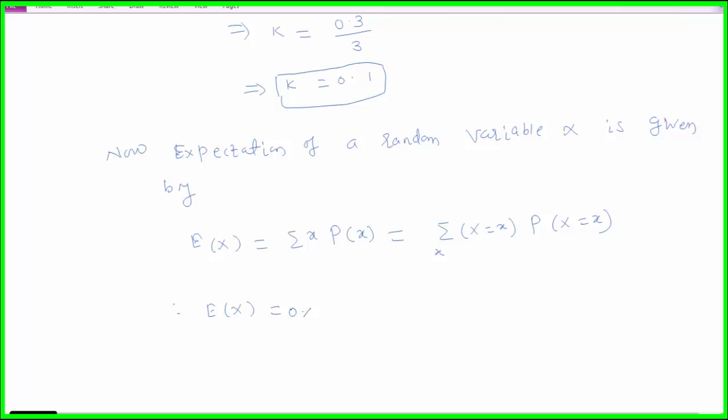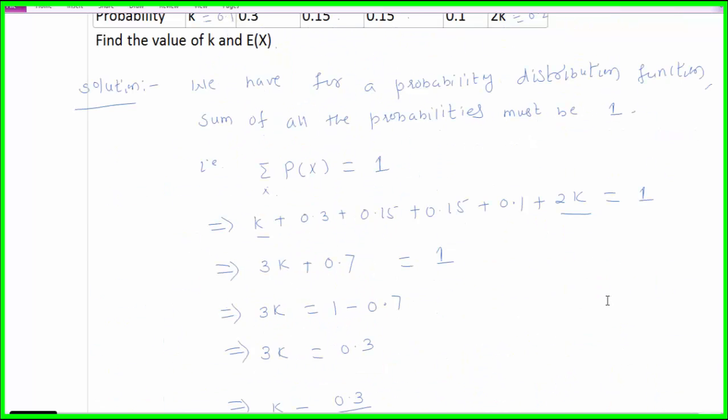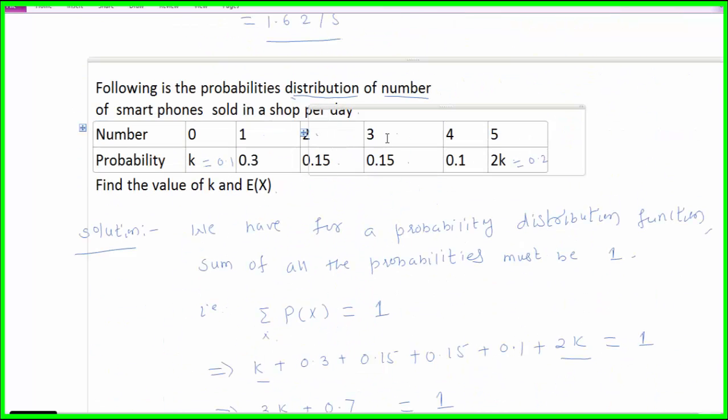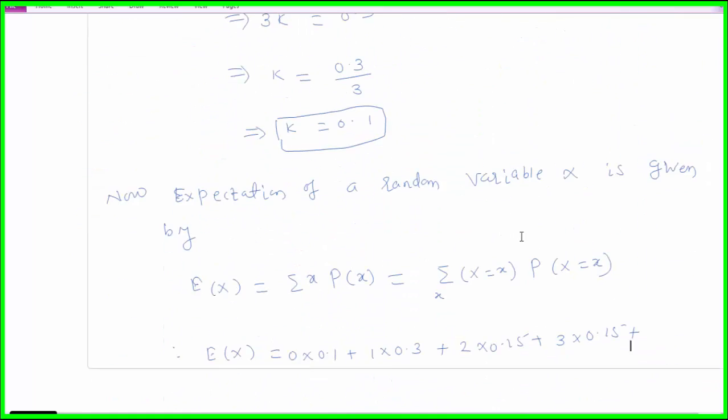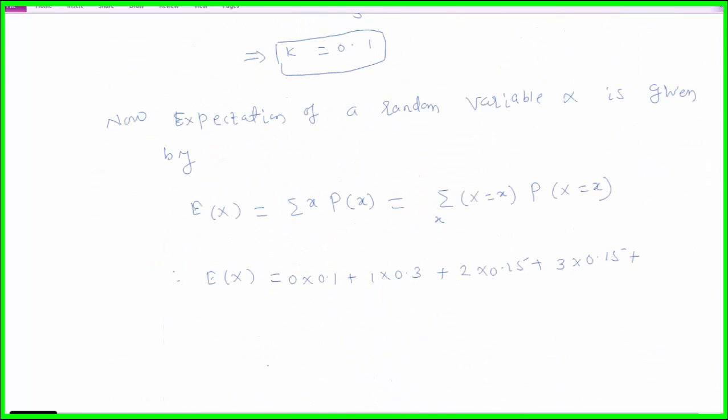So 0 into 0.1 plus 1 into 0.3 plus 2 into 0.15 plus 3 into 0.15 plus 4 into 0.1 plus 5 into 0.2.